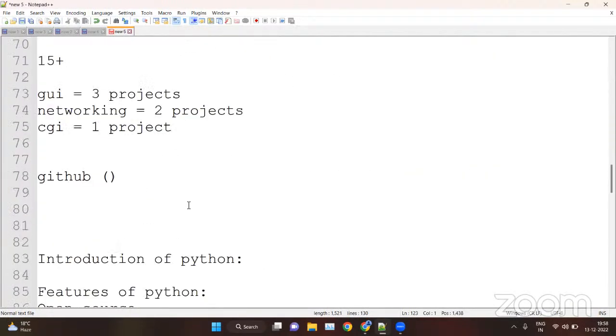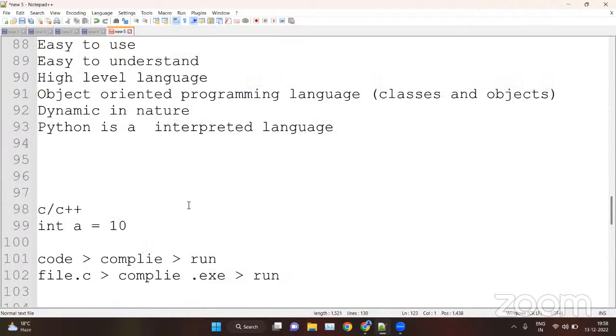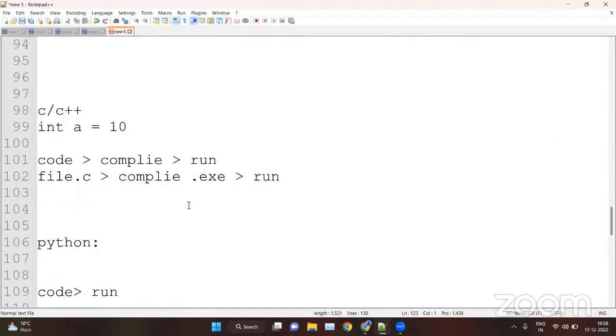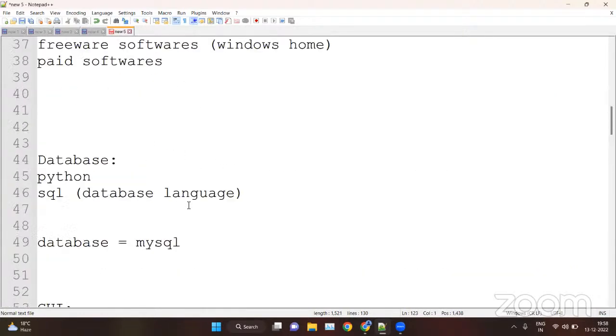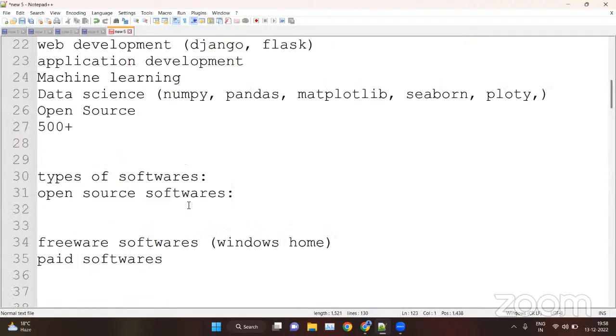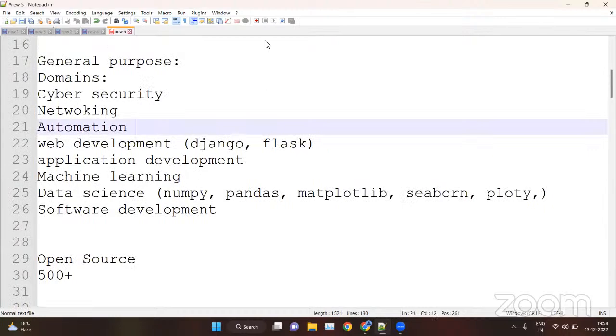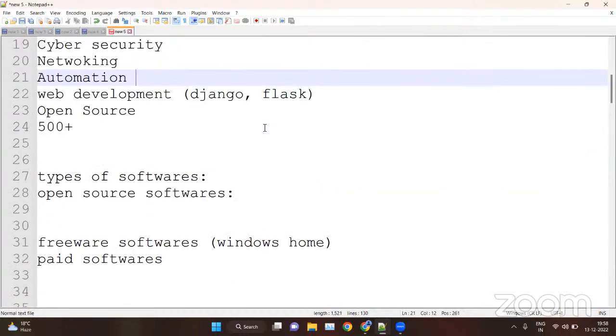Basically, first of course, you need to know how to operate the PC. That's it. How to download stuff, how to upload, etc. Otherwise, any programming knowledge is not mandatory to start the Python course. So Python is a very flexible language. There are no demands for Python. So that's it for today.